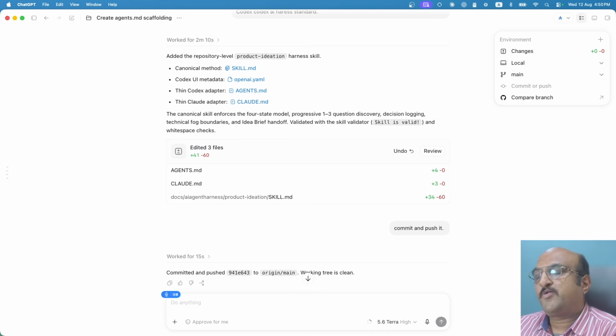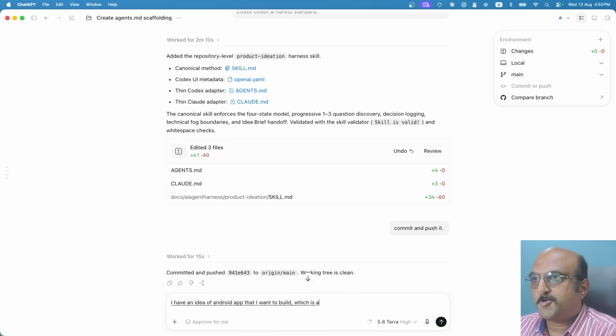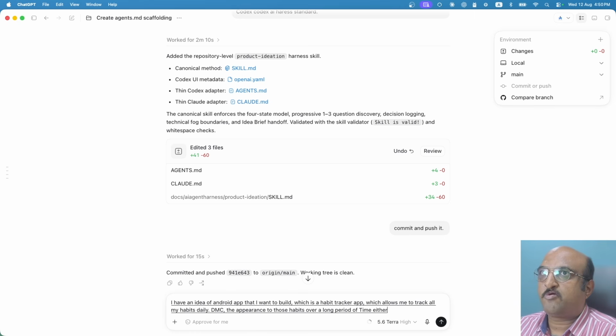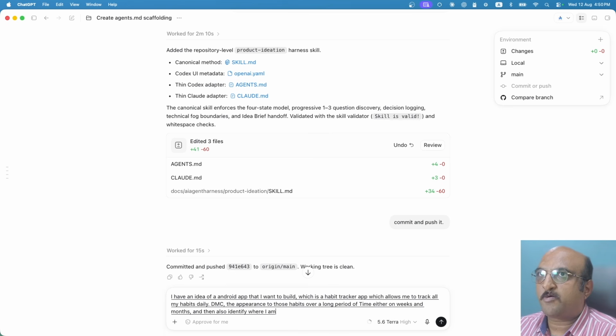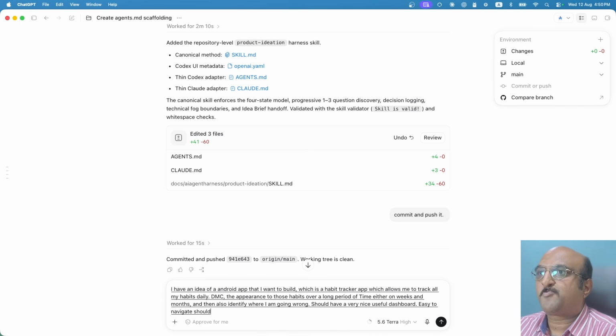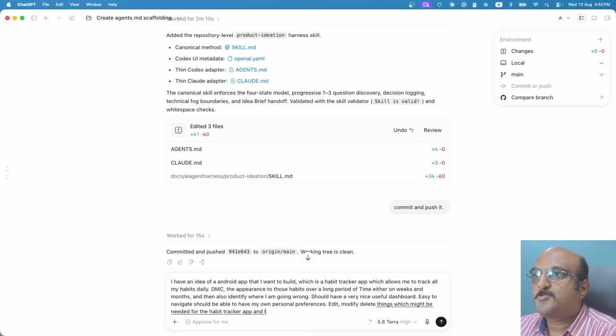So I have an idea of an Android app that I want to build, which is a habit tracker app, which allows me to track all my habits daily, then see the adherence to those habits over a long period of time, either on weeks and months, and then also identify where I am going wrong. It should have a very nice, useful dashboard, easy to navigate, should be able to have my own personal preferences, edit, modify, delete things which might be needed for the habit tracker app. And I want to build this particular application as a purely mobile-only app.